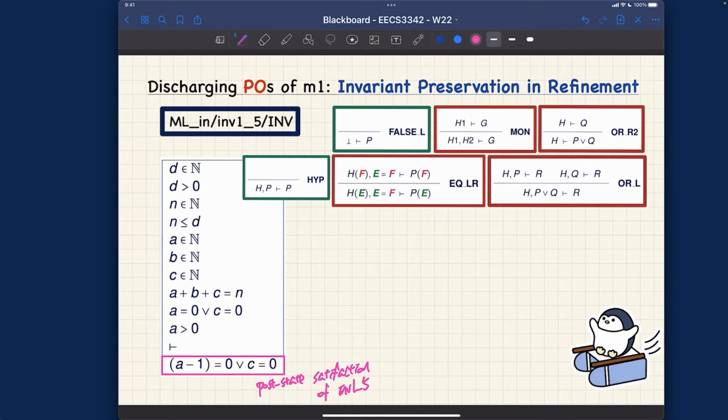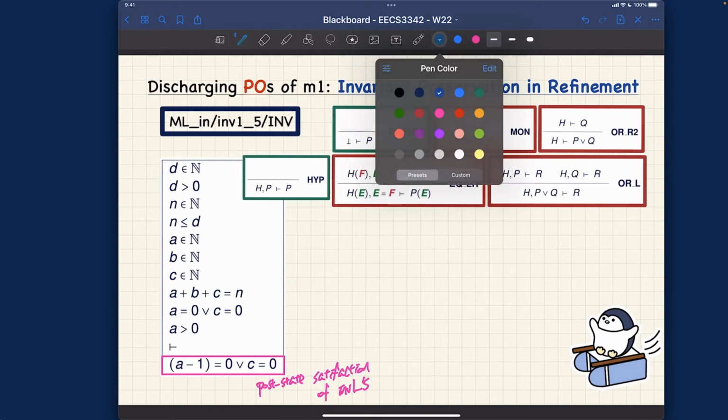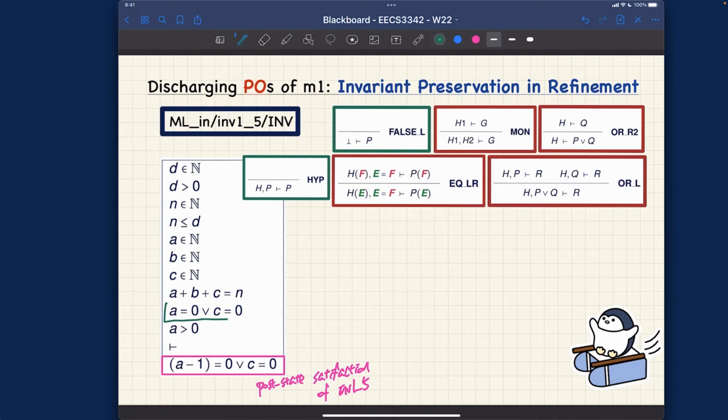On the other hand, if you look at this one over here, A equals 0 or C equals 0, this is really the pre-state satisfaction of the same invariance number 5 over here.